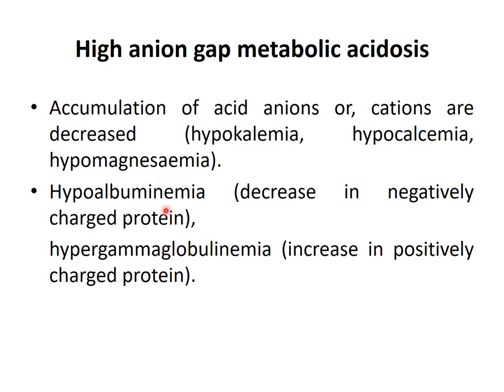Hypoalbuminemia, that is a decrease in the negatively charged protein, and hypergammaglobulinemia, when there is an increase in positively charged compounds, also change the anion gap. Actually, hypoalbuminemia and hyperglobulinemia do not necessarily lead to a high anion gap. They lead to a change in the anion gap depending on the different abnormality.